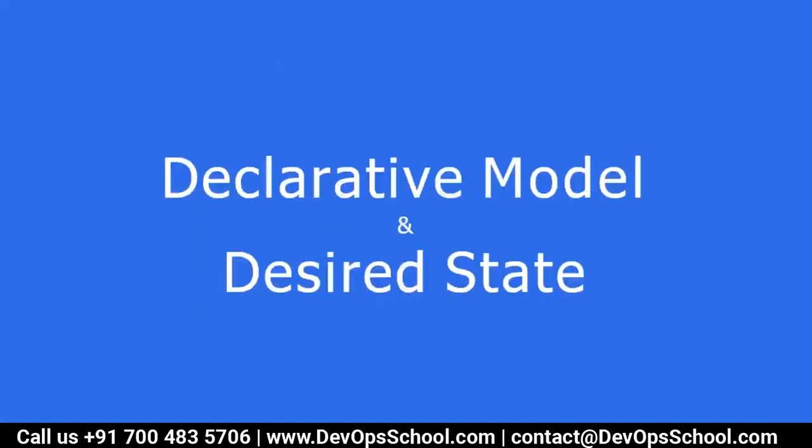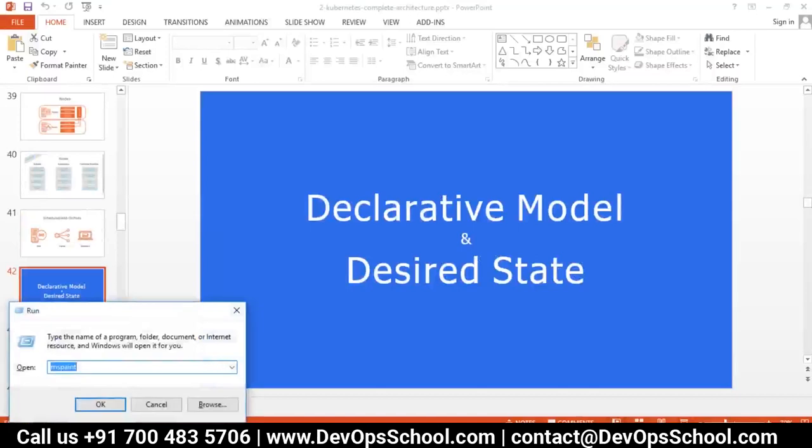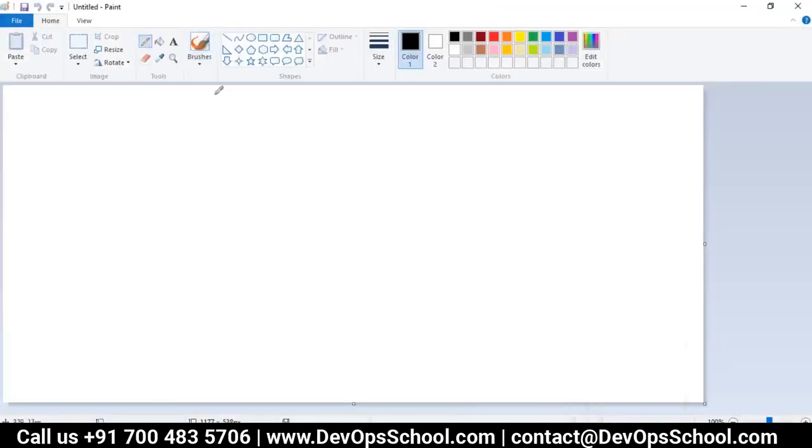So guys, it's all about the declarative model and desired state. If you look at the evolution of programming languages, there are so many categories of evolution, but I'll be very simple in this, not complicated. So earlier we had compiled languages, right?